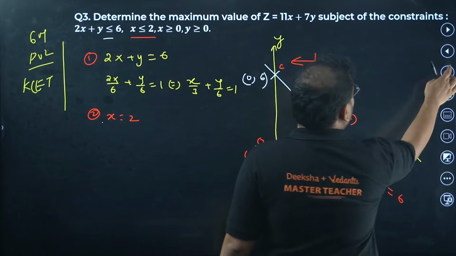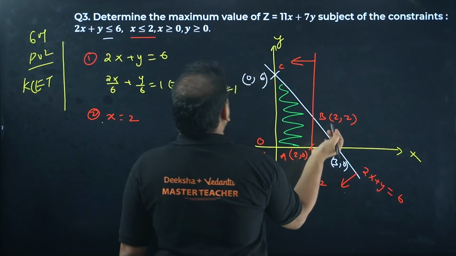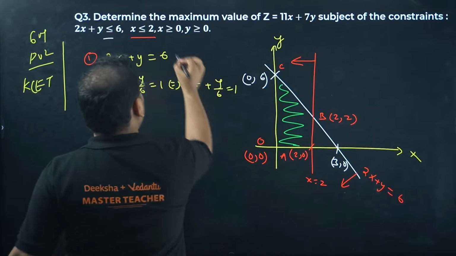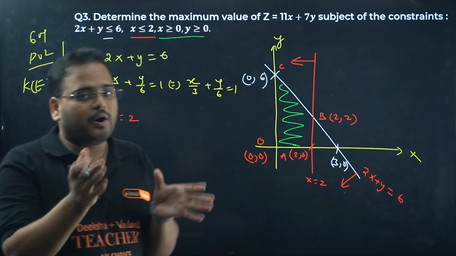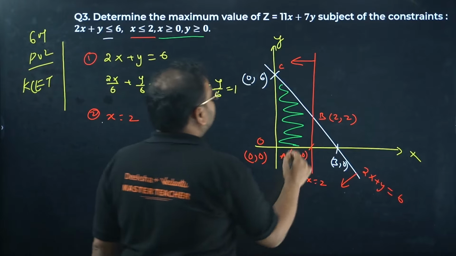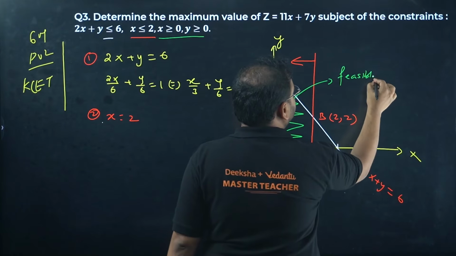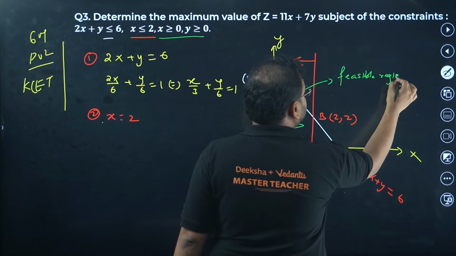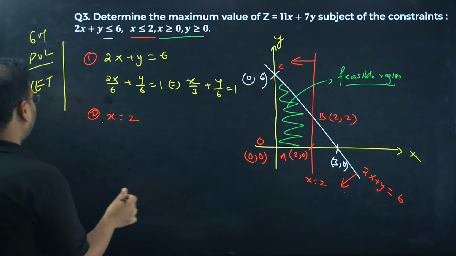Now let's highlight our feasible region. This is my feasible region because that's what I'm looking for. These are your non-negative constraints, meaning to keep the curve only in the first quadrant, and this is your feasible region. Feasible region, clearly marked, no problem altogether. Let's write the corner points now.